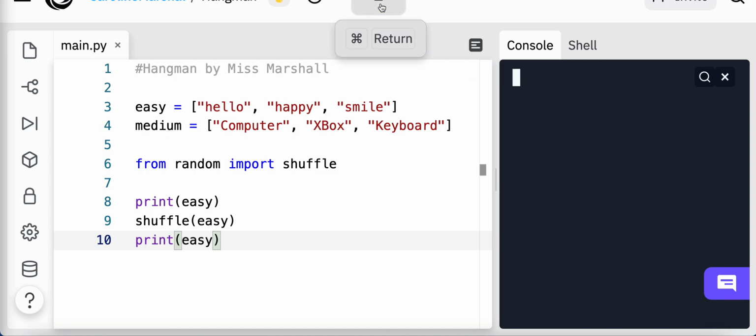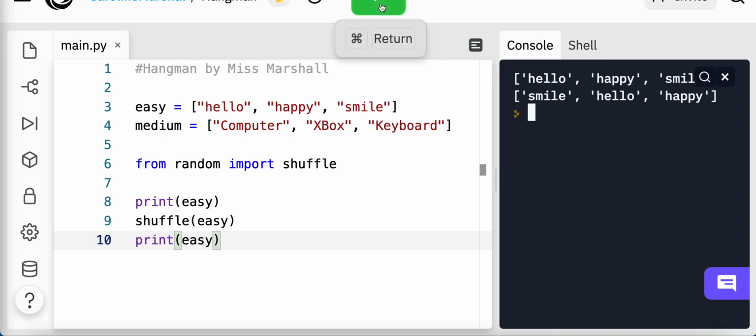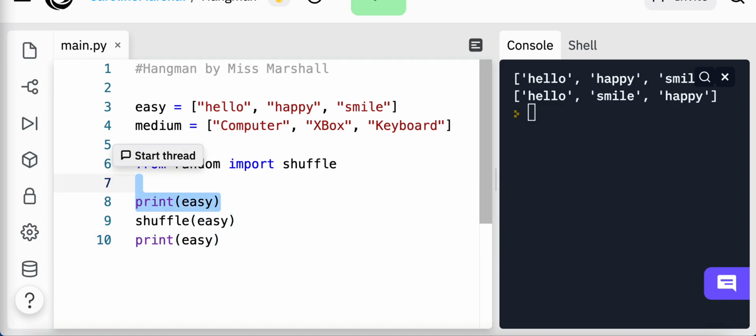And because there's only 3 words, the shuffle isn't always going to be completely different, but it is going to reorder them. See, it did stay exactly the same one for the last one. It is going to shuffle them into a different order. Okay. Laws of averages, there's only 3 words, it could shuffle them into the exact same one. Okay. All right.